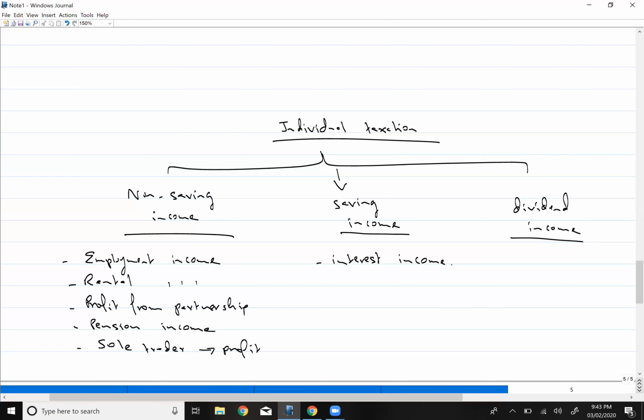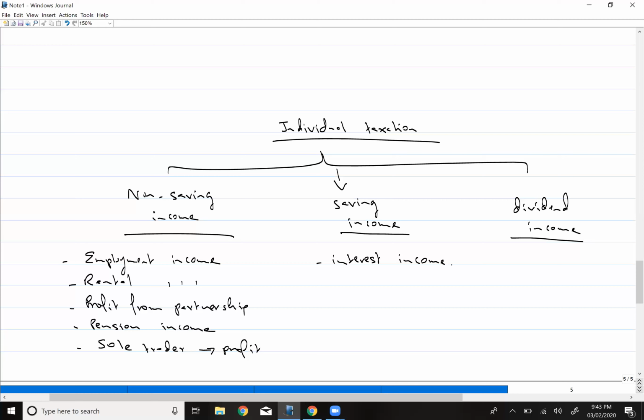You will also receive benefits like car benefit, van benefit, and fuel benefit. All these things are collectively known as your employment income. So employment income will not only include your salary, but also all of the benefits that you receive against that job.